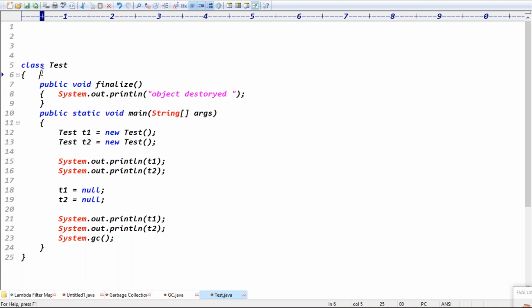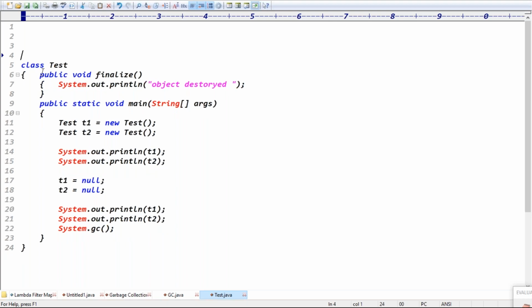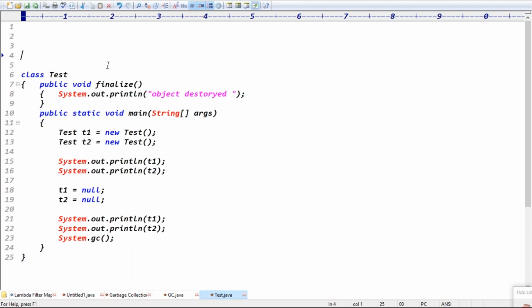After assigning null to T1 it is still not getting executed. You are not understanding the concept first of all. You are completely misunderstanding the concept. Initially, T1 is pointing to this object, right? T2 is pointing to this object, right? It means they are holding the objects, which have memory addresses also.